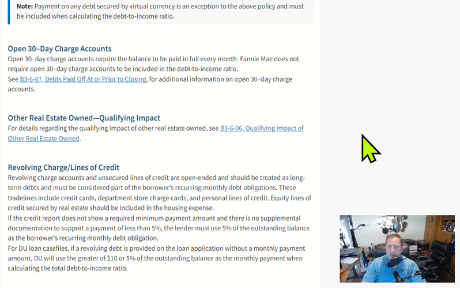Let's say you've got a 30-day charge account. It's an open 30-day charge account, and it's required to be paid in full every month. Fannie Mae does not require open 30-day charge accounts to be included in the debt-to-income ratio, so you don't have to count that. This section about other real estate owned, we're going to have to make its own video later.